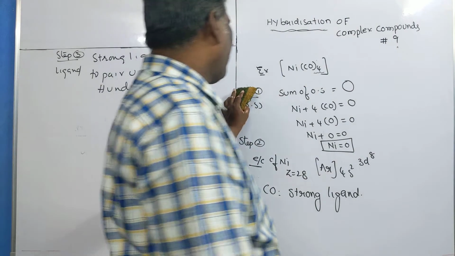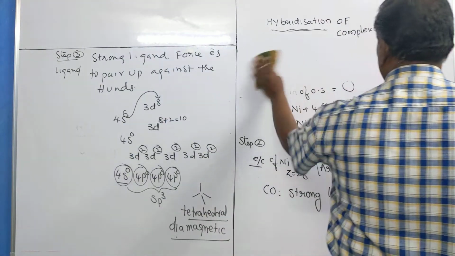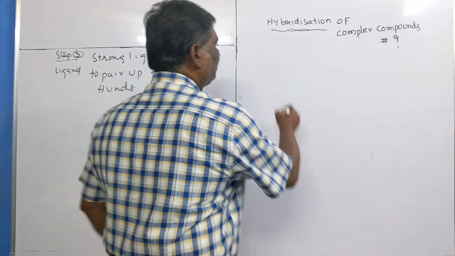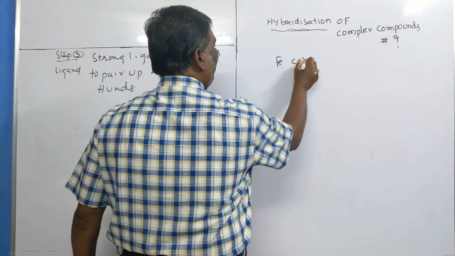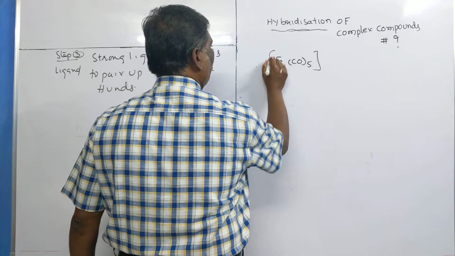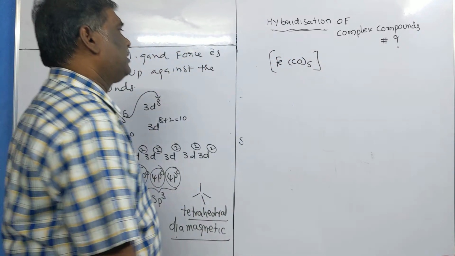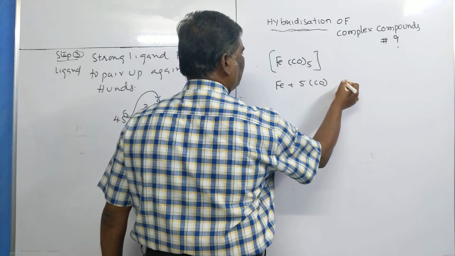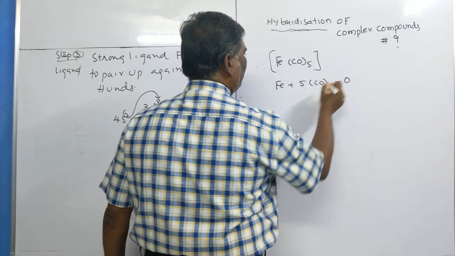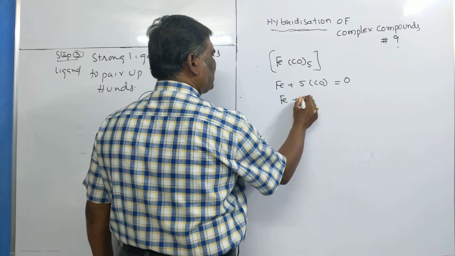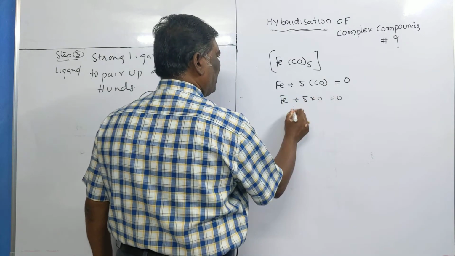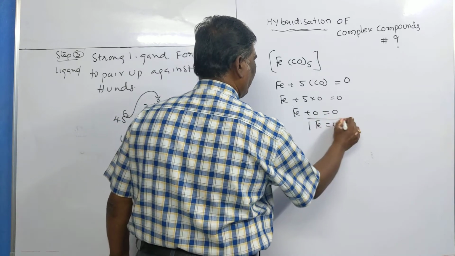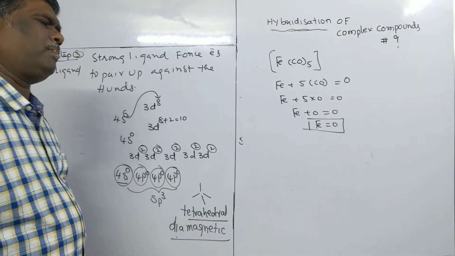Now I will explain one more example. This time you take iron pentacarbonyl, iron plus 5 carbon monoxide molecules. For this one the sum of oxidation states is 0. Iron plus 5 into 0 equals 0. Iron plus 0 equals 0. Iron oxidation state is 0. Very clear. Now the first step is completed.